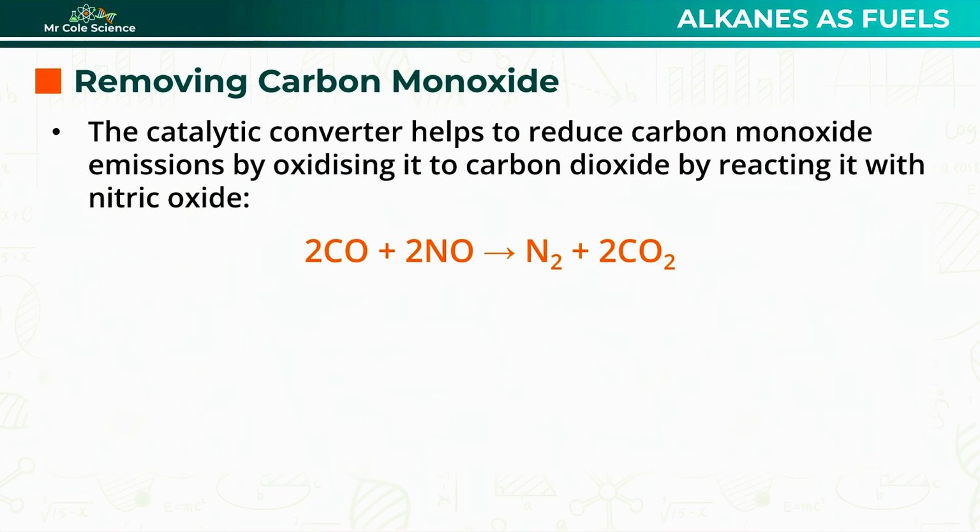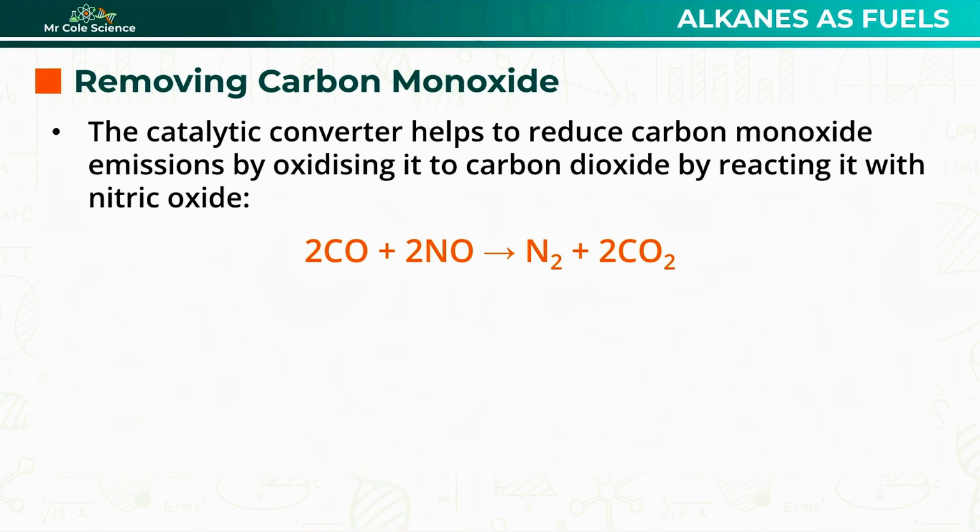One of the most important reactions that occurs in a catalytic converter is the removal of carbon monoxide. Carbon monoxide is a toxic gas, and the catalytic converter oxidizes it into carbon dioxide by reacting it with nitric oxide. Now, this is a really important equation to learn for 2 reasons. One, it often comes up in exams, but secondly, you'll notice it's actually doing 2 jobs at once.